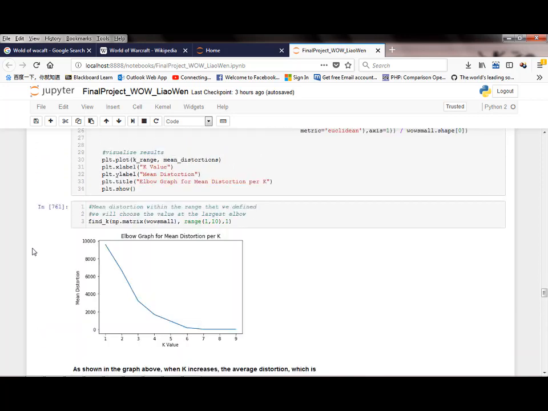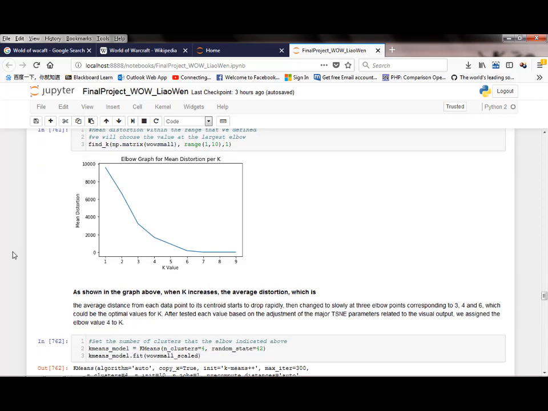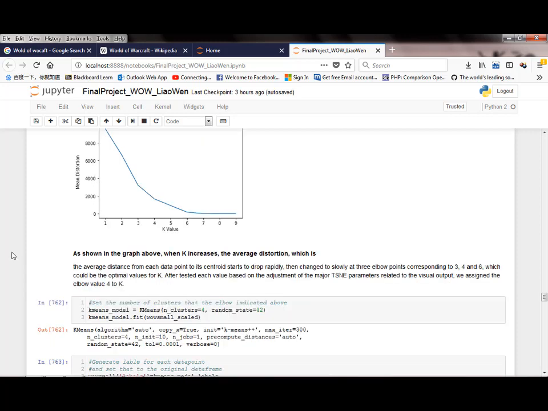So on the elbow graph that the previous code generated, when k increases, the average distortion starts to drop rapidly, then changes to slowly at 3 elbow points corresponding to 3, 4, and 6, which could be the optimal values for k. After testing each value based on the adjustment of the major TSNE parameters related to the visual output, we assign the elbow value 4 to k and build the graph.